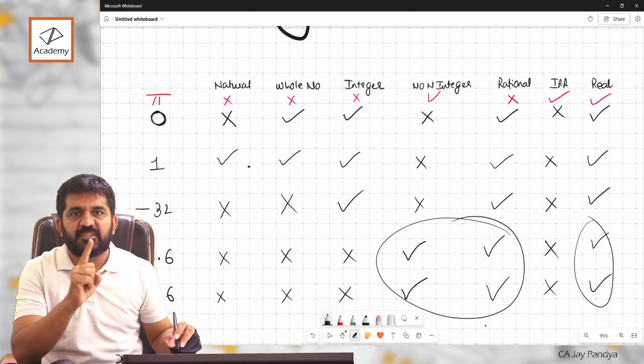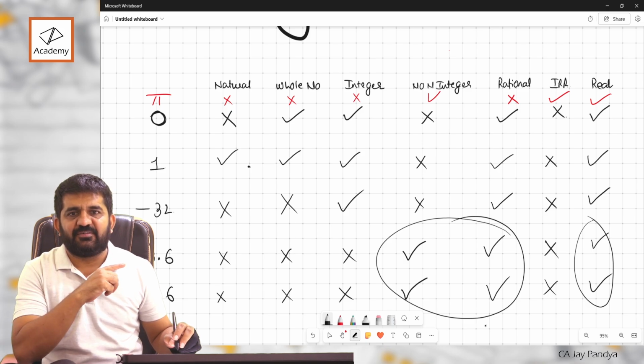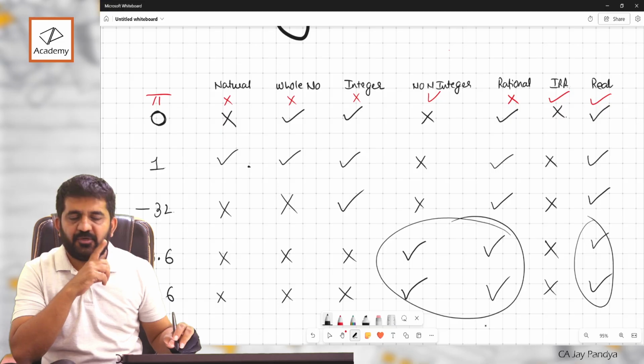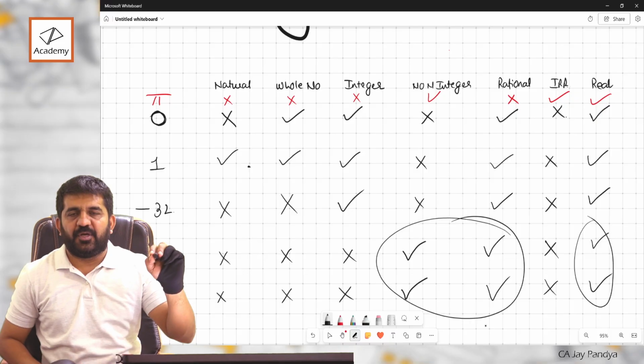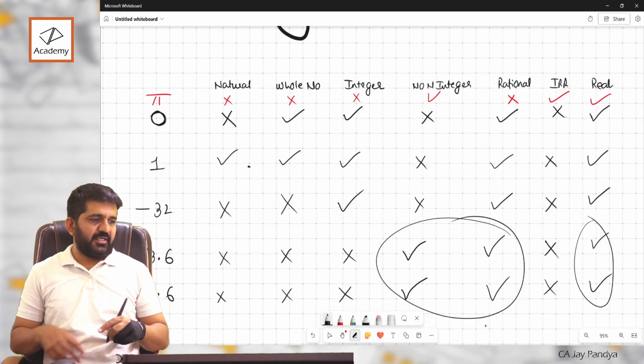Natural numbers are always integers. What are natural numbers? 1, 2, 3, 4, 5, 6, 7, 8, 9, 10, right? These are natural numbers, not including 0. Are they always integers? Yes, they don't have points, right? 2.5 is not a natural number, it is neither an integer.